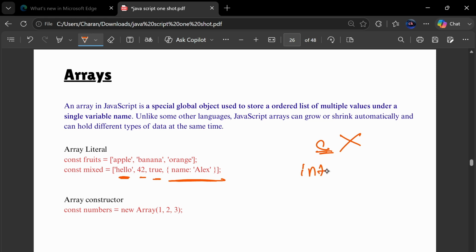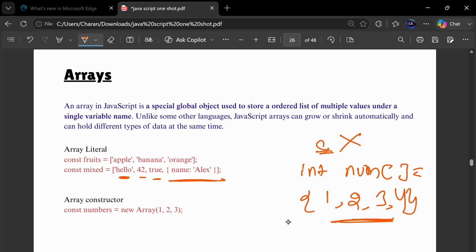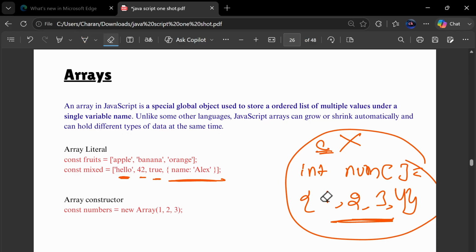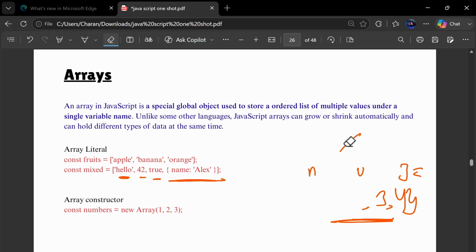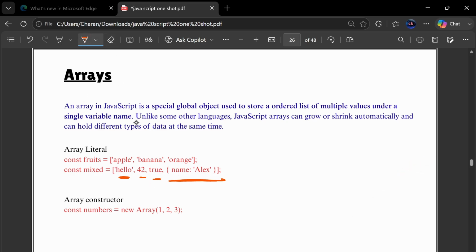Let's say you write int num. If you declare it in this fashion, you always need to put only numbers inside it. This is C or C++. Whereas in JavaScript, you can place all the types. You can place a boolean, anything absolutely. And you can also place a single data type, that's of course a default. You can place all strings as well.